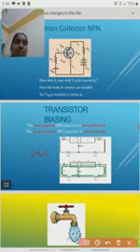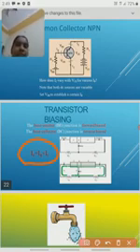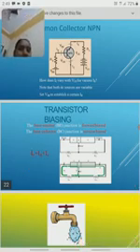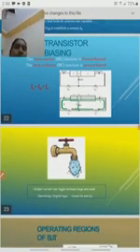First of all, once again I am repeating the same point. The emitter base junction is always forward bias, the base collector junction is always reverse bias, and we should remember this formula also: IE is equal to IB plus IC. IE is the emitter current, IB the base current, IC the collector current. So the total emitter current is the combination of the base current and the collector current. Actually this symbol explains that the output current or output voltage is in between large and small values.